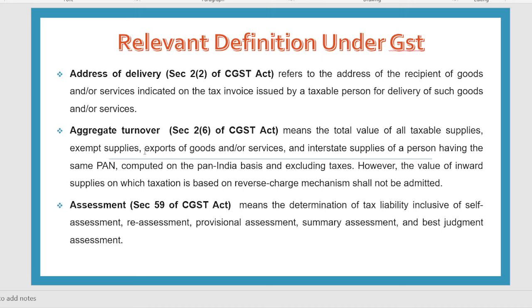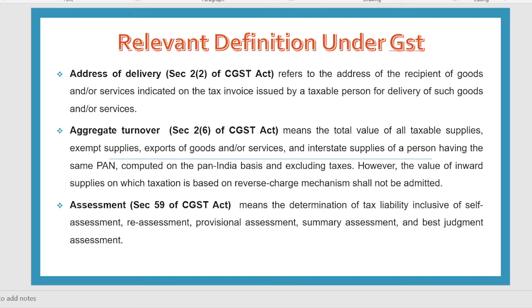So इन सब का जो total रहता है उसको बोला जाता है aggregate turnover. So if your different sales are there और उसका जो total रहता है, that will be treated as aggregate turnover. Let us take an example that your exempt supply is 15 lakhs and your taxable supply is 25 lakhs. Then your aggregate turnover is 40 lakhs.